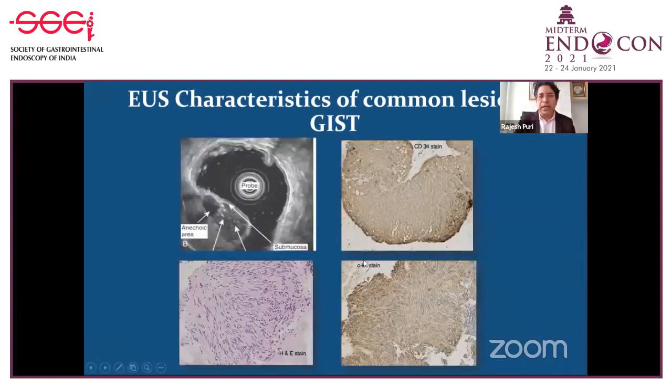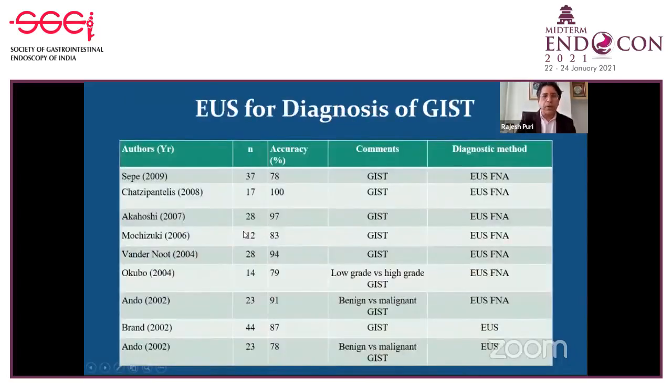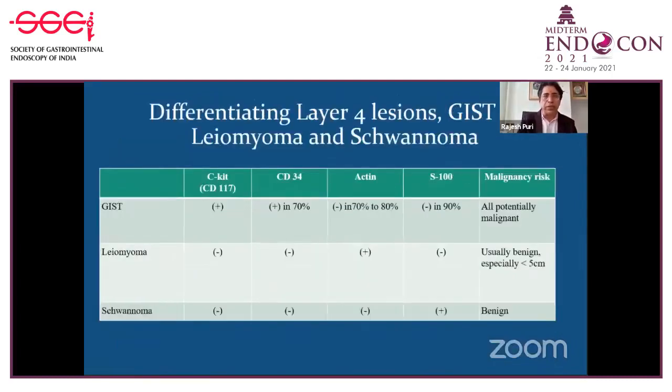So they are CD34 and c-KIT positive. They originate from the fourth layer. Generally, calcification is not a feature of GIST. It is more common in leiomyomas, but you may find calcification. Sometimes you may find cystic spaces. So when you talk about the EUS diagnosis for GIST, EUS has a fairly high accuracy, ranging from 80 to 100% diagnosis of GIST, either by EUS alone or by using EUS and FNA. And it also helps in differentiating malignant versus benign GIST.